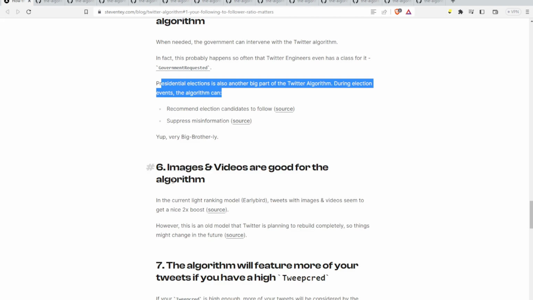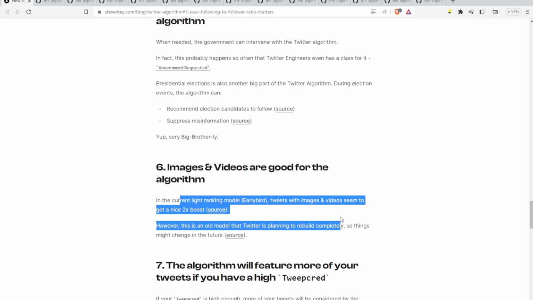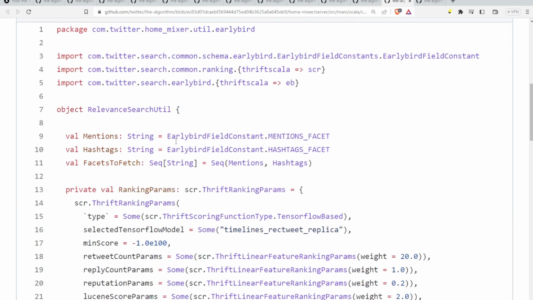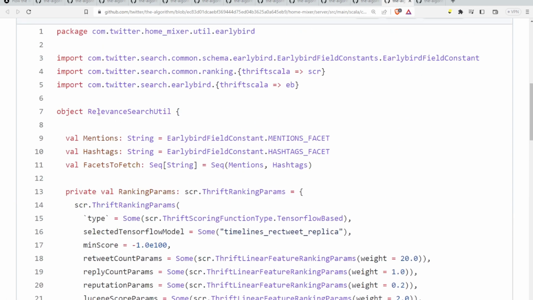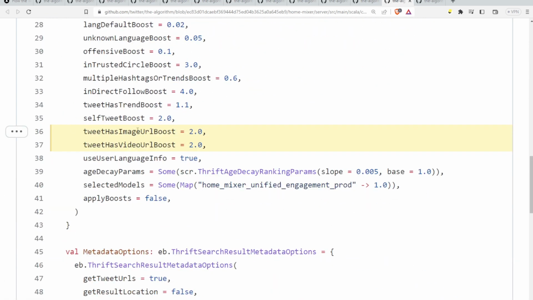And the images and video are good for the algorithm. This light ranking model, tweets and images have a nice 2x boost. I think that's this one. Yeah, that's early bird. Relevant search utility for early bird. Tweet has an image URL boost 2 and video URL boost 2.